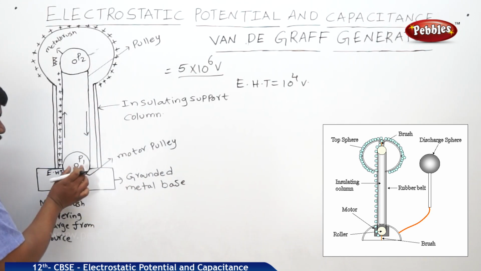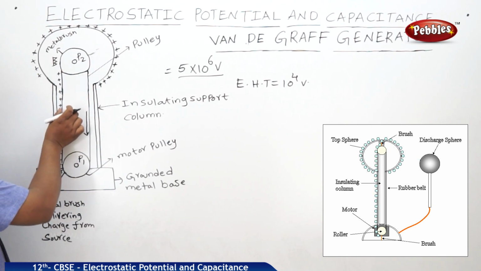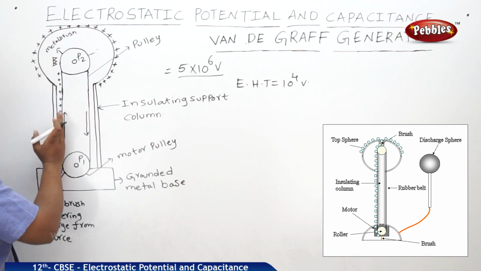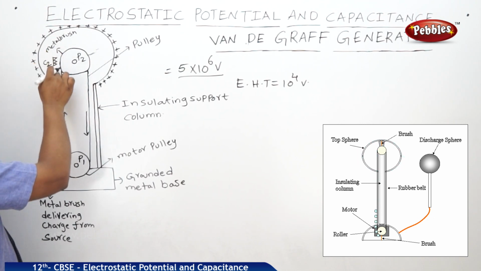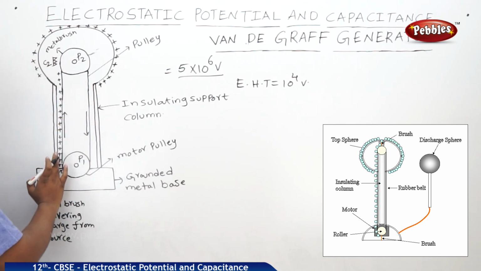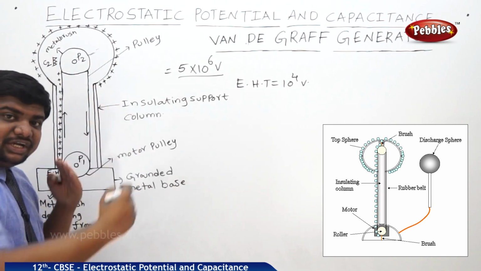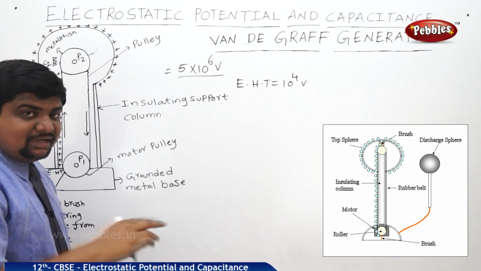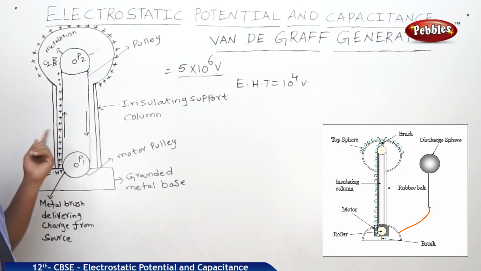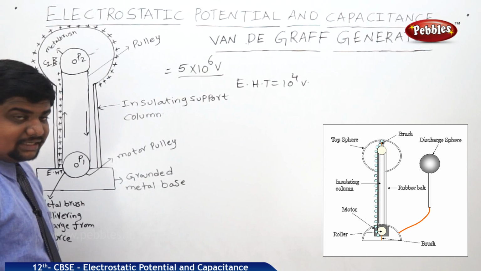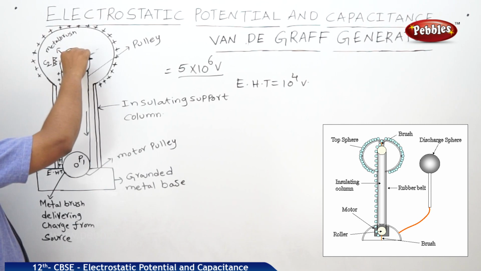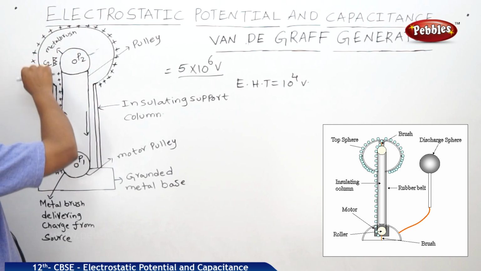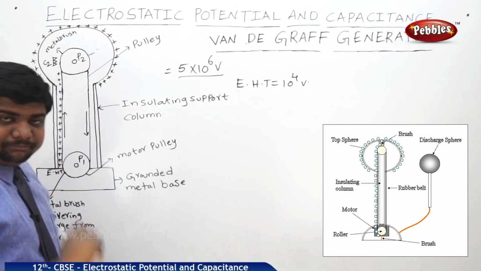Such that, 10 to the power of 4 volts of potential is supplied to pulley 1. This insulating pulley is mounted and connected to P2. Because of this insulating pulley, here one receiver comb will be there, that is C2. It receives. Because of the force of repulsion, the charge will spread like this. This process will be continued, it will not be stopped at one time. And this whole pulley is connected to an electric motor, like this it is operated. Whenever the charge supplied here is received by P2 via C2, this charge is spread over the surface of the hollow sphere.